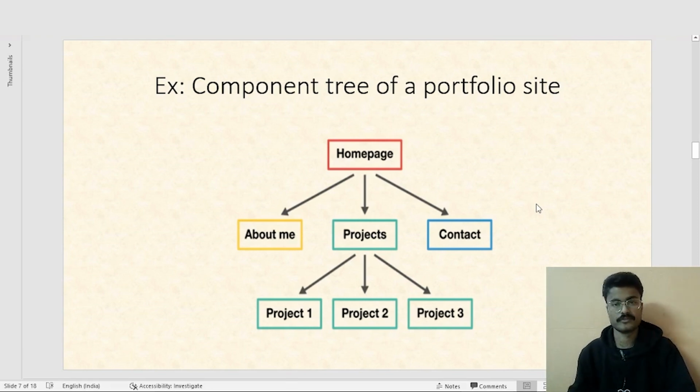Now we have two options. Either we can create three separate files for these three tabs and fill them with whatever data we want, or we can create a component that will represent, let's say, a component Tab. And then we can use this Tab component and populate the data dynamically in it.